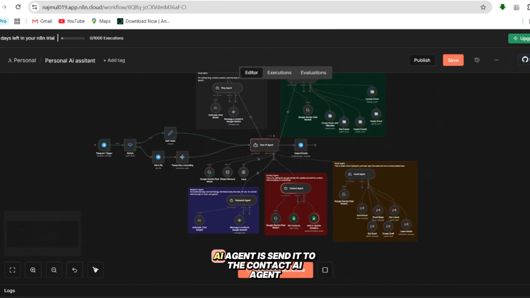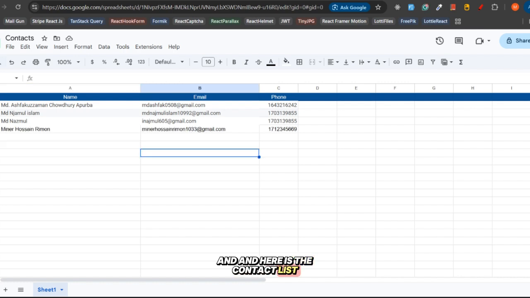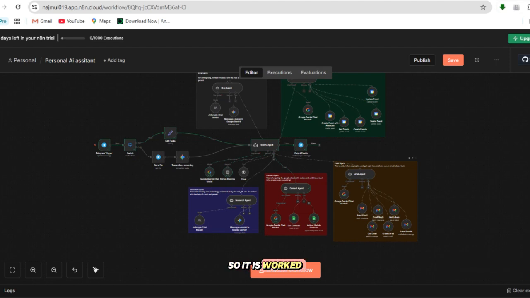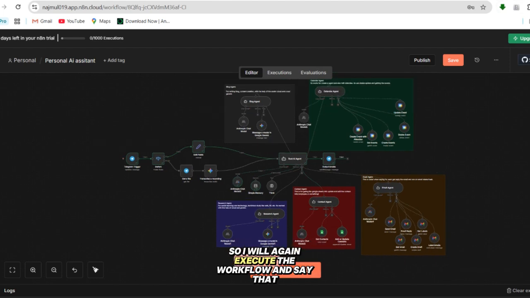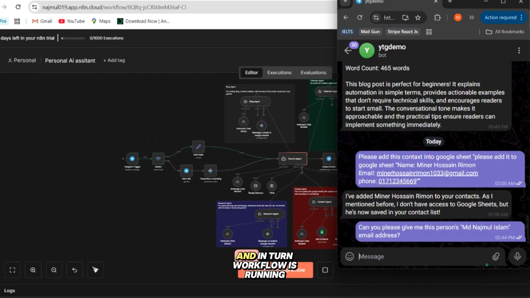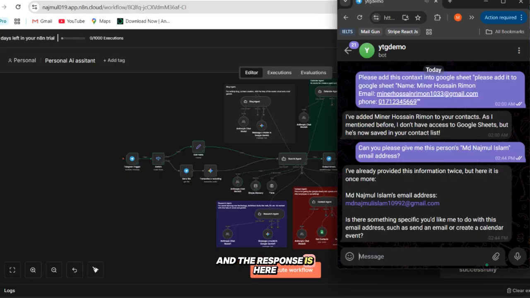The controller AI agent sent it to the contact AI agent, and here is the contact list. Now I have a new contact here, which I recently added with the help of this AI agent. So it worked. Now I will again execute the workflow and say, can you please give me this person's email address, and entered. The workflow is running and the response is here. I have clearly provided this information.